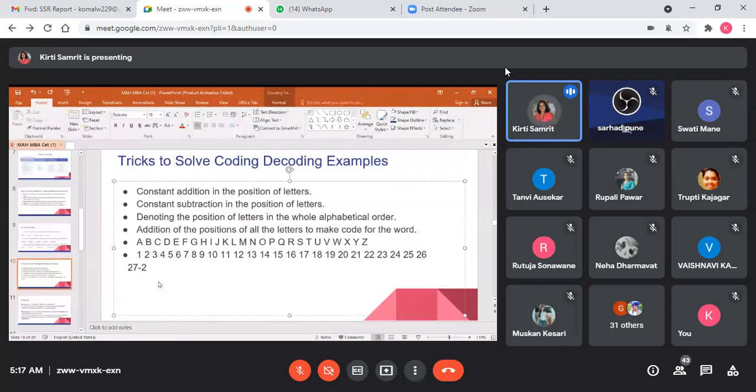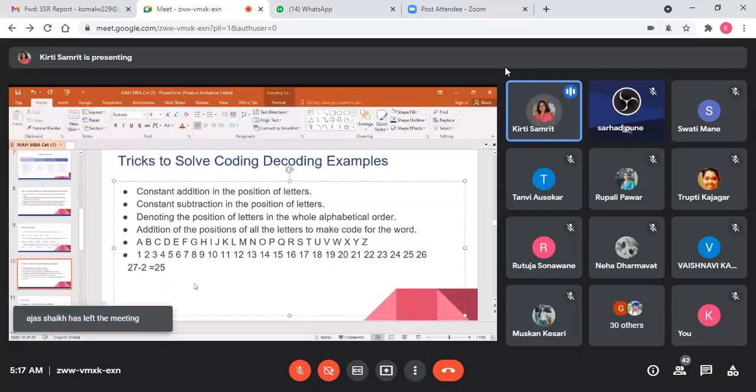But we are performing subtraction. So always remember, see here, 27 minus 2, supposing the position of B is 2, equals 25. Now you can see here, if you go in reverse, B is at position 25 because A will be 26. So in this way, you can quickly find the reverse position.